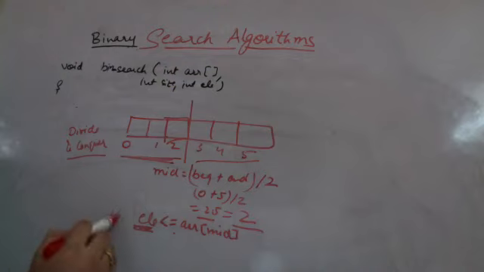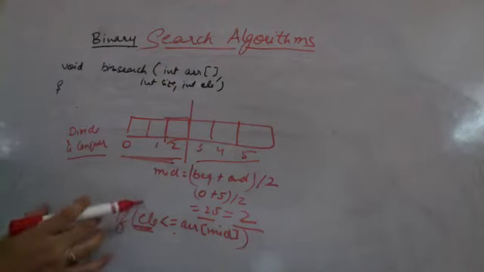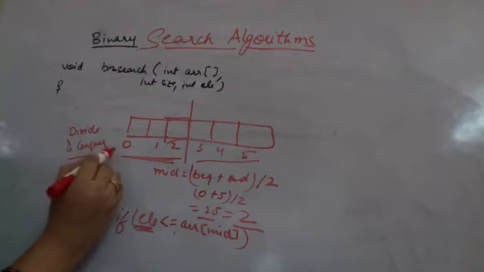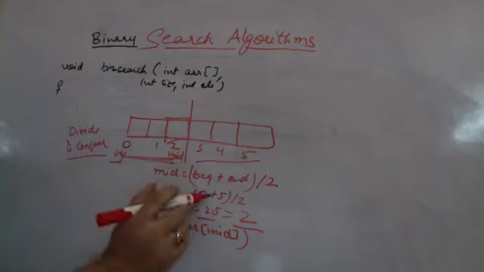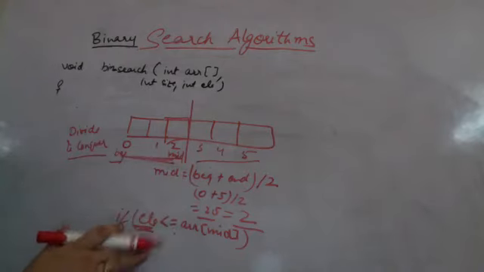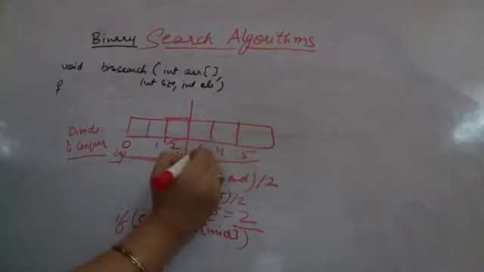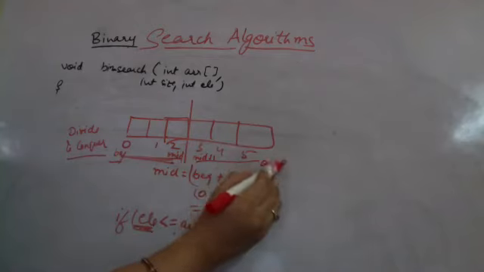If this is true, then I will search in the left half. What is the left half now? Left half is starting with beginning till middle. If this is not true, then I will search in the right half. Right half is starting with middle plus 1, and this becomes the end.